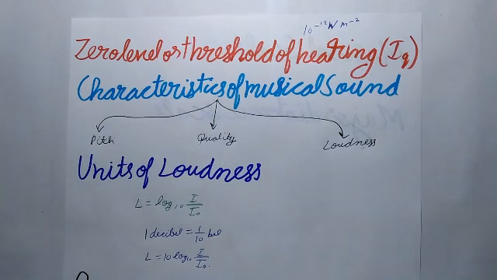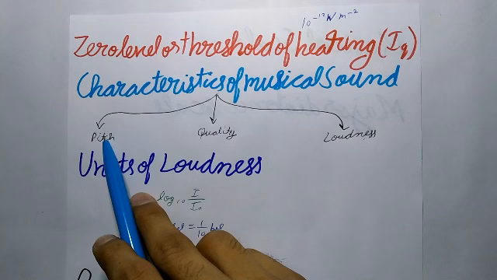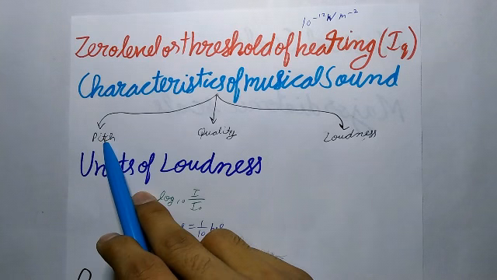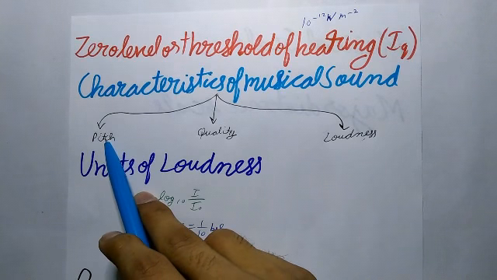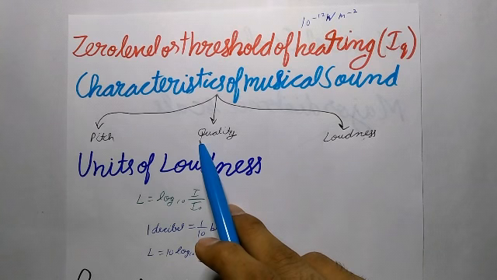Now next is characteristics of musical sound. So these are the characteristics. First is pitch. It is the characteristic of musical sound that helps the listener in distinguishing a shrill note from a grave one. It depends on frequency. Next is quality. It is the character of the musical sound that distinguishes between two sounds of same pitch and loudness from one another. It depends on the number and intensity of overtones.